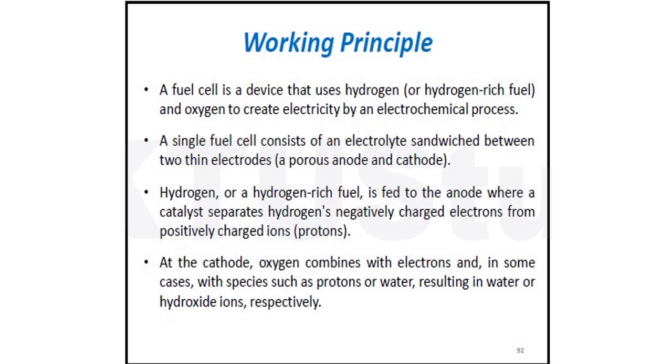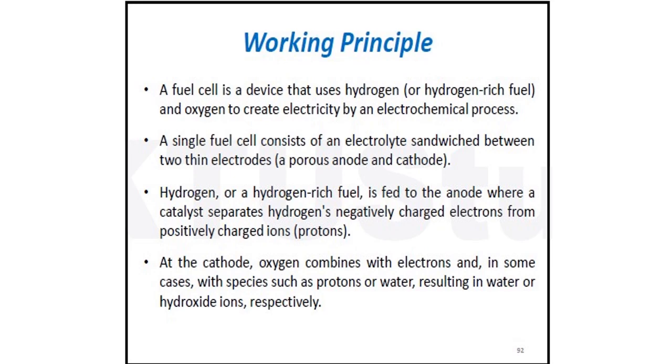As I already mentioned, there are two electrodes, anode and cathode. Anode will be the hydrogen fuel and cathode will be the oxygen, and there will be a porous anode and cathode, sandwiched between an electrolyte. Electrolyte is the solution in which these two are dipped.